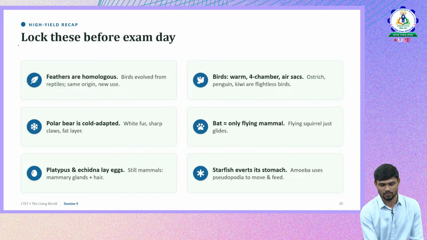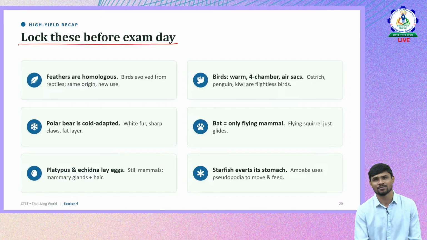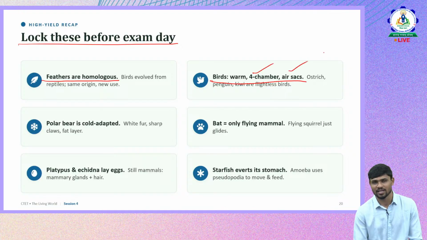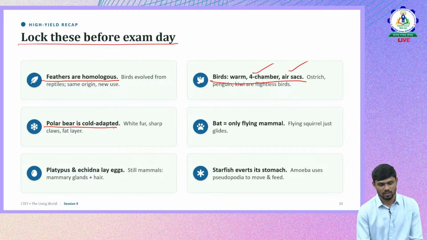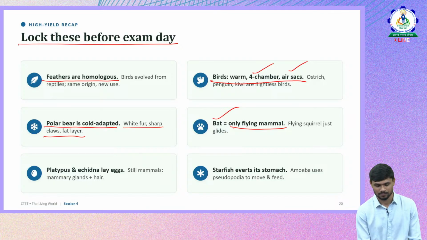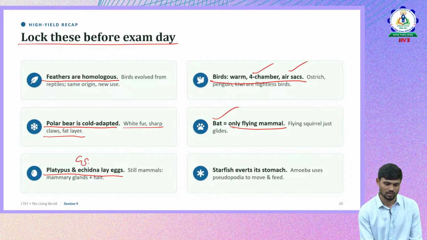Before you go to the exam, please log these facts, very important and repeatedly asked. Feathers are homologous in nature, we discussed. Birds are warm-blooded, they have 4 chambers and they have air sacs. Polar bear is adapted to cold: it has white fur, sharp claws and a fat layer as adaptations. Bat is the only true flying mammal. Flying squirrel is also there, but it doesn't fly. It is called a flying squirrel, but it just glides. Platypus and echidna are egg-laying mammals, exceptions.